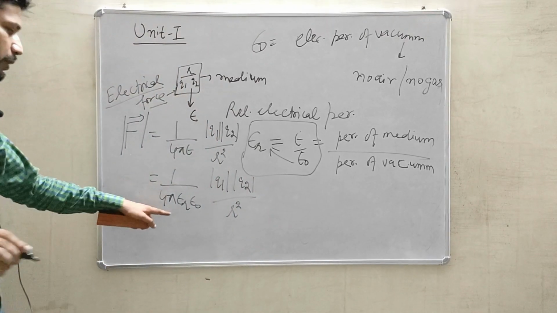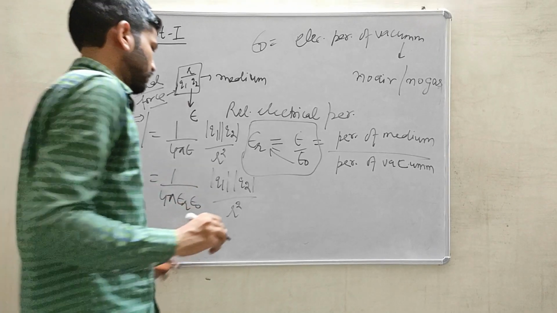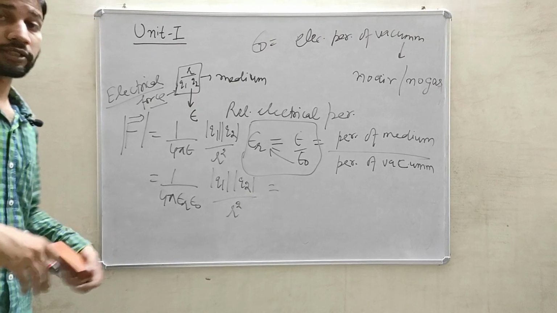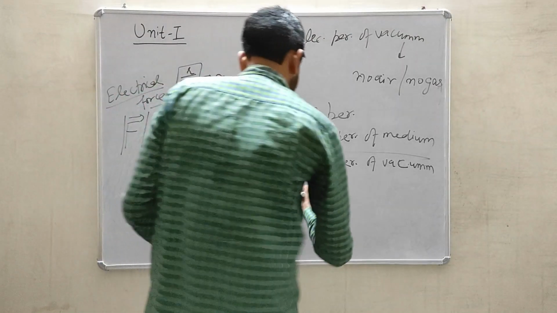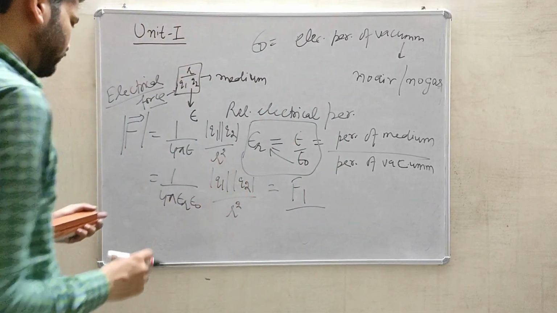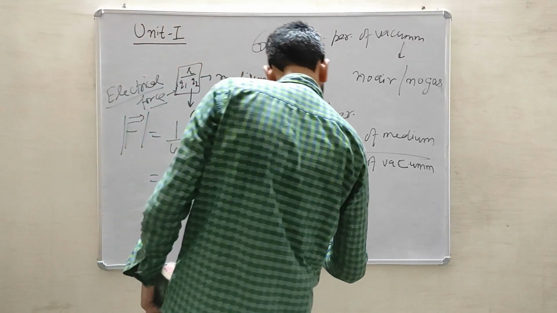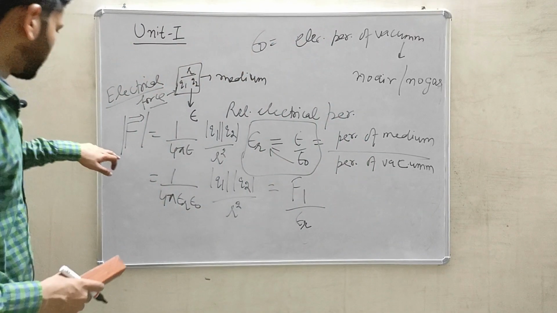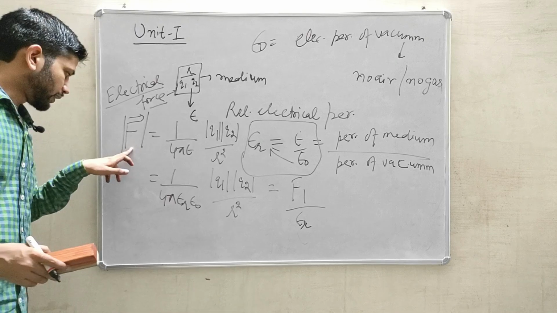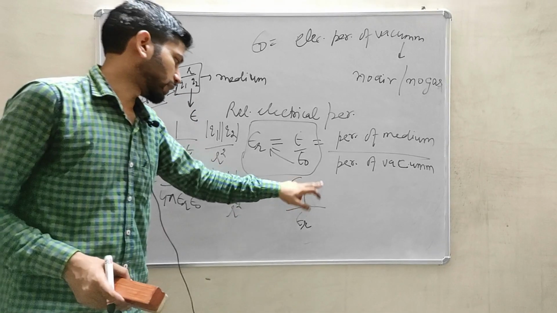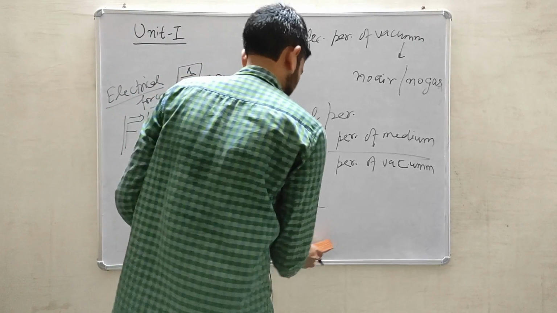And 1 by 4 pi epsilon naught q1 q2 divided by r square is the electrical force when the two charges are present in vacuum. Writing that force as F1, the force in the medium becomes F1 by epsilon r. So this is the relation between the electrical force in the medium and in vacuum.